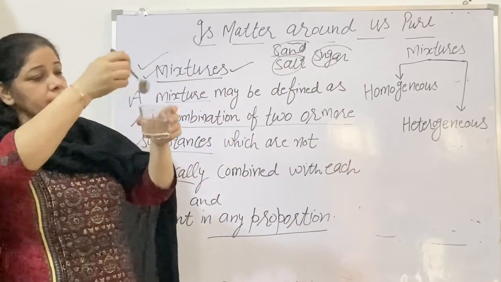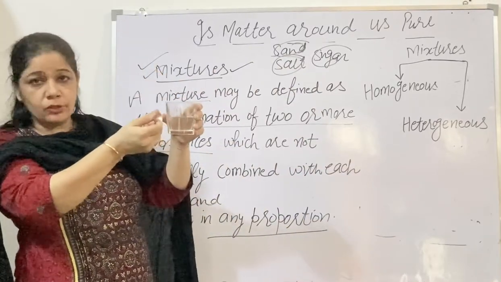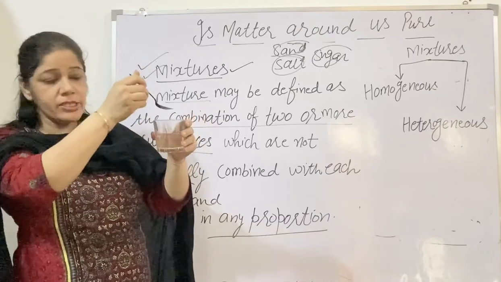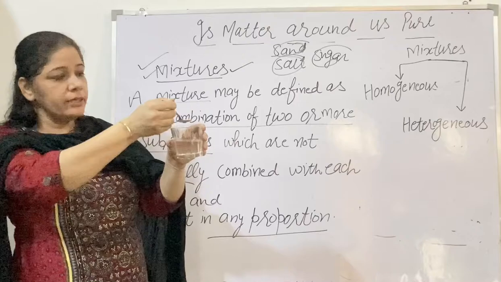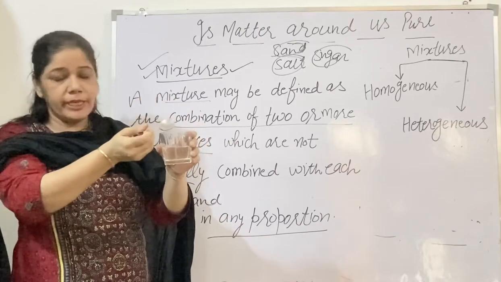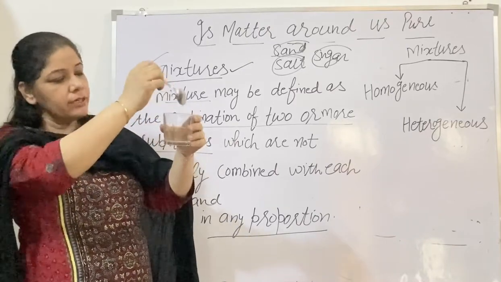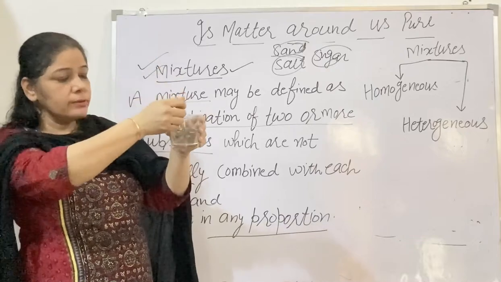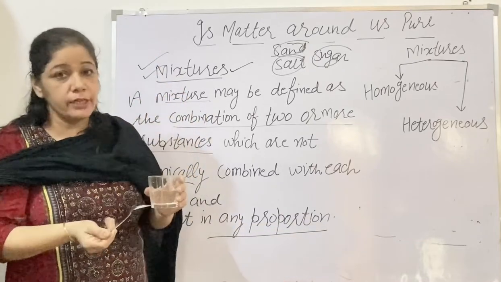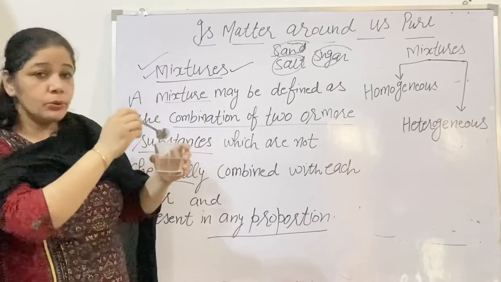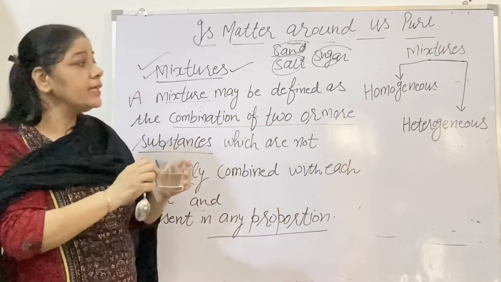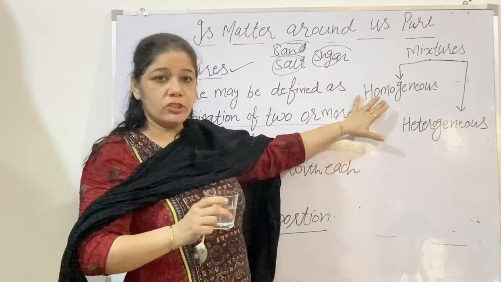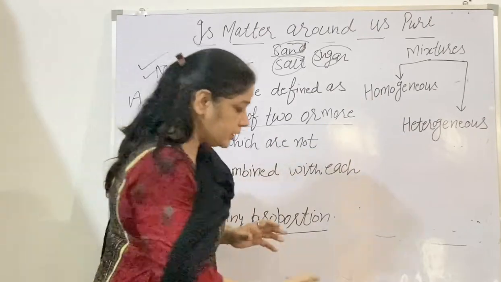If you take this sweet water, that is, I have mixed sugar in the water, and you take the water from here, it will taste sweet, and if you take the water from the bottom, it still tastes sweet. Why? Because the sugar particles in the water are mixed uniformly. That's why it is which kind of mixture? It is a homogeneous mixture.